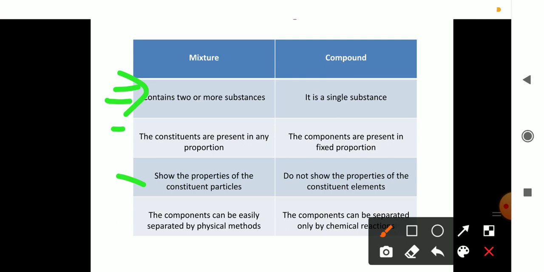Then point number 3: mixtures show the properties of the constituent particles, whereas compounds do not show the properties of the constituent elements. Then finally, point number 4: in the case of a mixture, the components can be easily separated by physical methods, whereas in the case of compounds, the components can be separated only by means of chemical reactions.